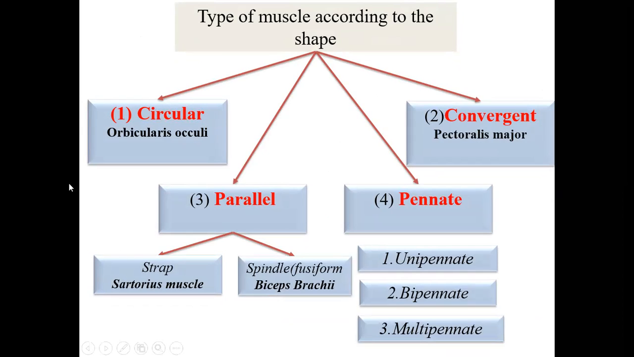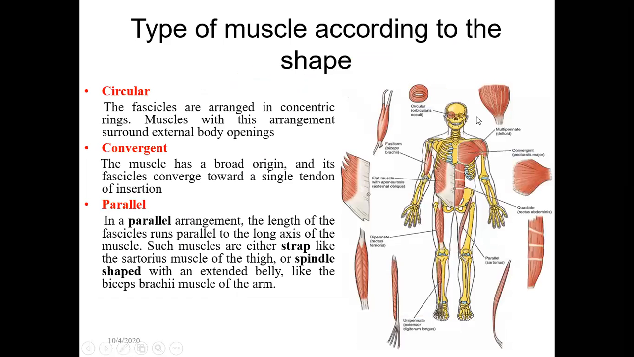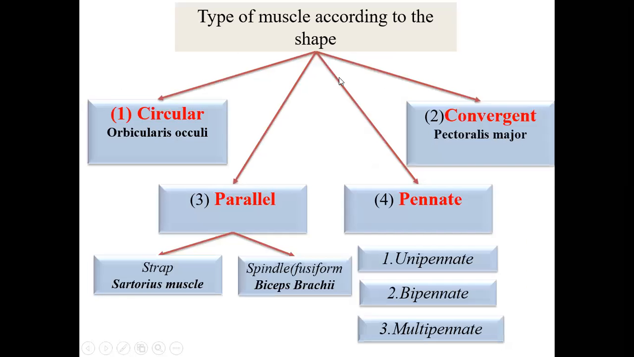Some are circular, like the orbicularis oculi. Near the eye there is a muscle called the orbicularis oculi, which is circular around the eye; oculi means eye. Around the oral cavity there is the orbicularis oris; oris means oral cavity. So these are the circular muscle fibers.